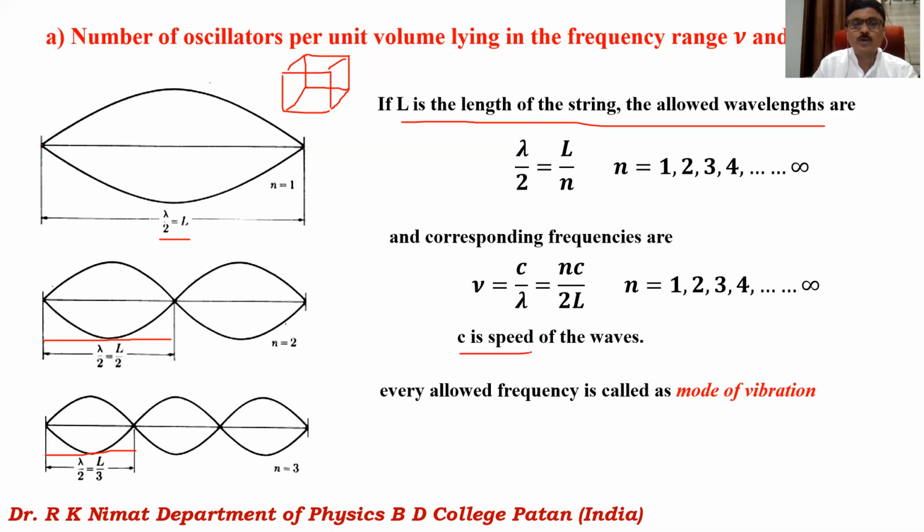Here C is the speed of the wave. The wave is propagating with a particular velocity, and C is that speed of the wave. Every allowed frequency is called a mode of vibration, so the allowed number of frequencies is nothing but the allowed modes of vibration. This is the simple theory. This is the one-dimensional case that we have discussed, but actually we have to consider three dimensions because the waves are propagating in all possible directions, and that is what we are going to calculate.